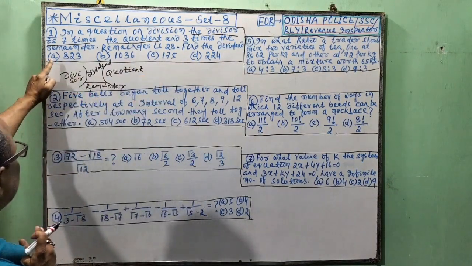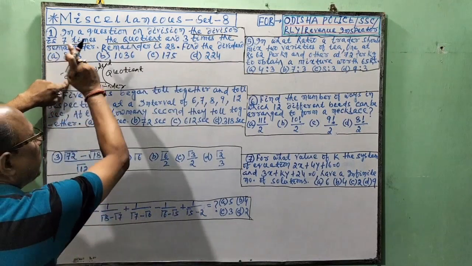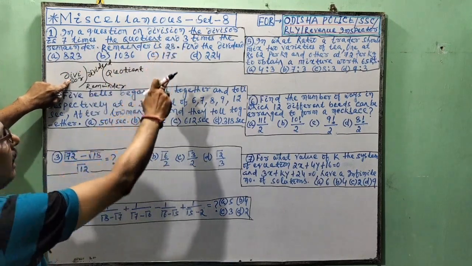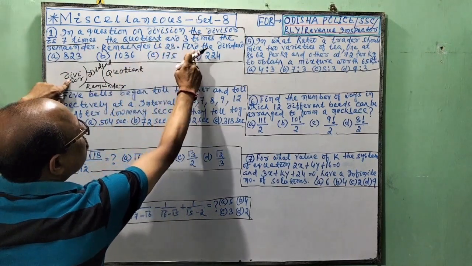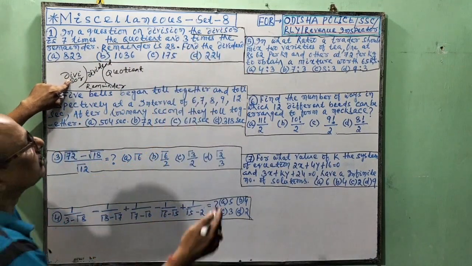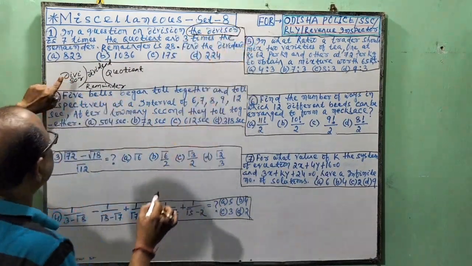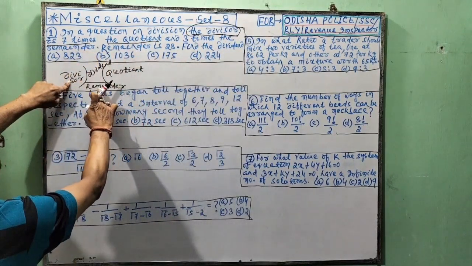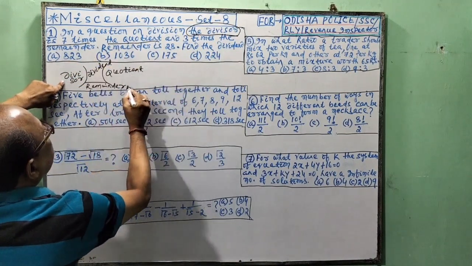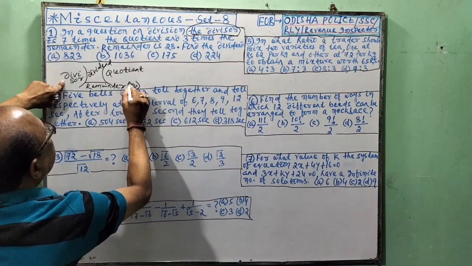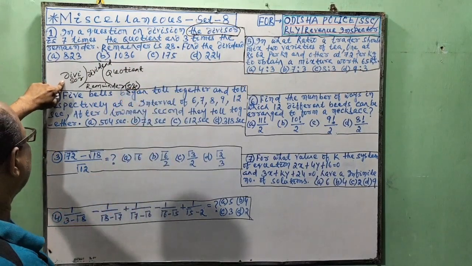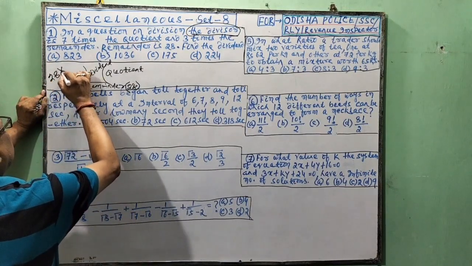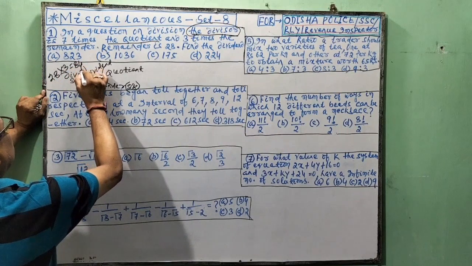The divisor is 7 times the quotient. Go forward. And 3 times. Who is 3 times? The divisor is 3 times the remainder. So, remainder is 28. The question is given. But according to the question, the divisor is 28 into 3 is equal to 84.